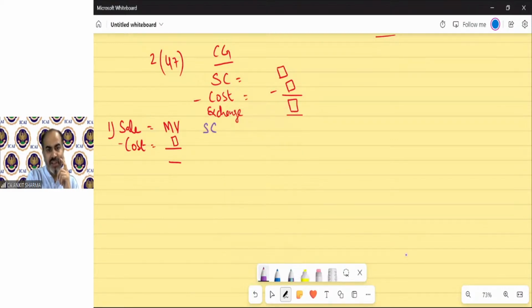the sale consideration will be the fair market value of that asset which we received. That fair market value will be your, of course, sale consideration, and cost, of course, the asset you purchased earlier, that will be your gain or loss. Now, the meaning of relinquishment.